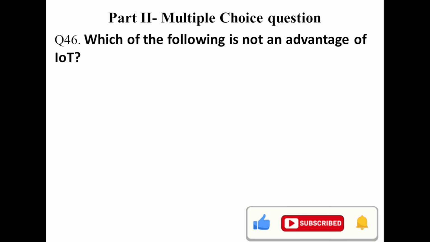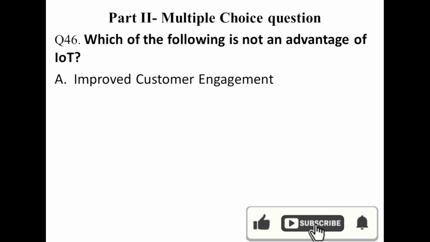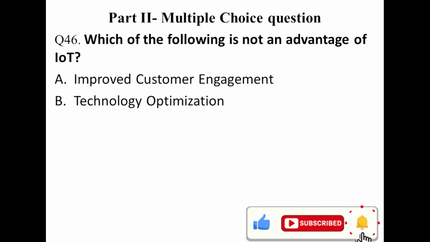Question number 46. Which of the following is not an advantage of IoT? Improve customer engagement is the answer. Technology optimization, this is an advantage of IoT.